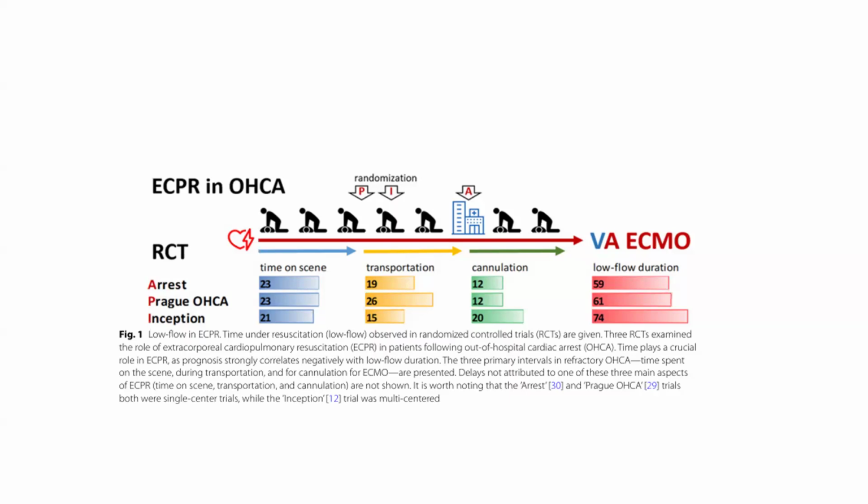There are three primary intervals in refractory out-of-hospital cardiac arrest, that is, time on the scene, time required during transportation, and time required for cannulation. Delays are attributed to one of these three main aspects of eCPR, that is, time on scene, transportation, and cannulation. It is worth noting that ARREST and the Prague out-of-hospital cardiac arrest trials were single center trials, and INCEPTION was a multicenter trial.